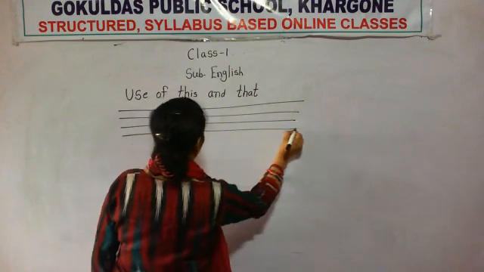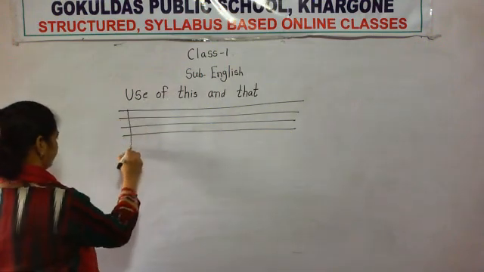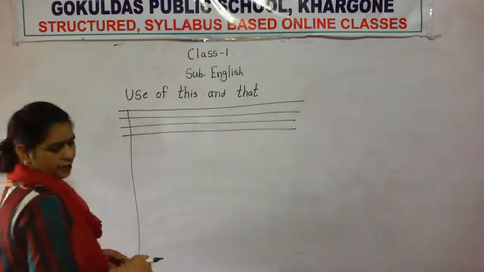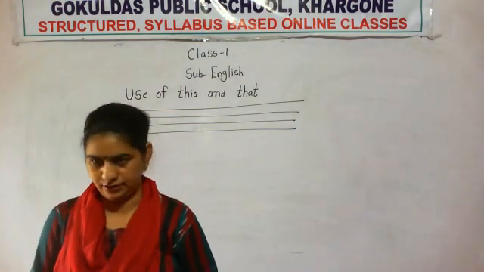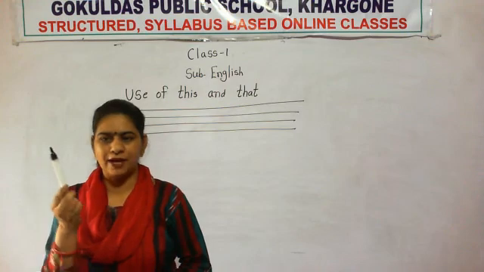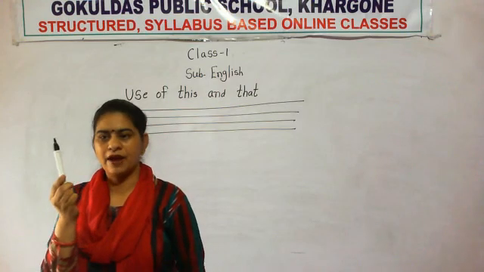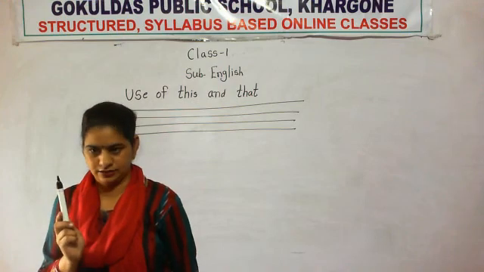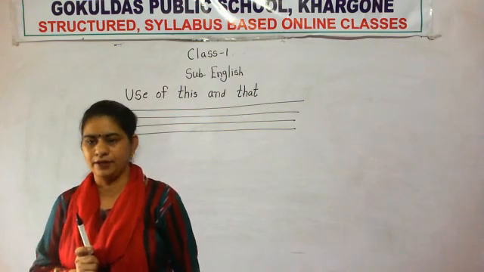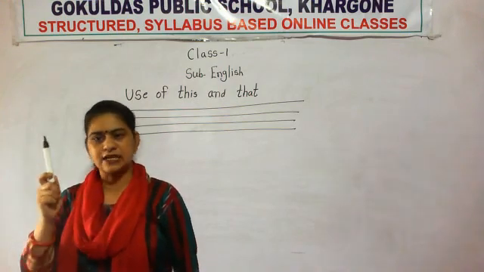See beta, if I am having one object and it is nearby me, see, I have this pen, and what is the number of pen I have? Only one, and it is nearby me, so I will say this is a pen.